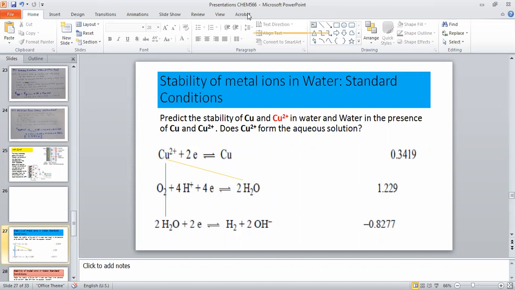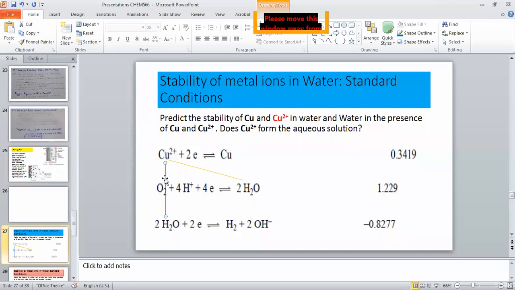Which one would be the possibility? This option is not possible because both are in the oxidized form, so these are not going to react together. So this is out of the question. So the only way is this copper ion may react. I am using the word may, so it may have both options.